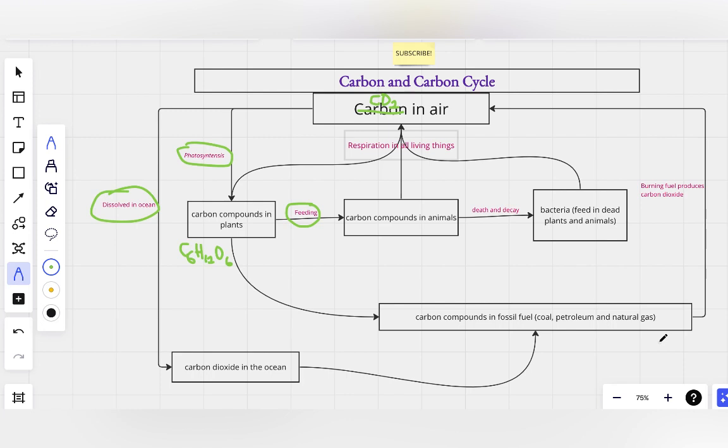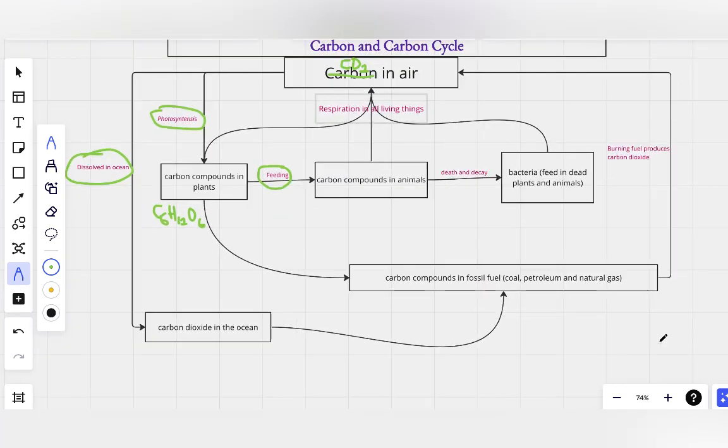You go to the UK, you go to China, they burn a lot of coal. Coal returns a lot of carbon dioxide to the air. Petroleum drilling, extraction, refining, all of this burning, and usage of the refined product, using petrol in your car. As you drive on the road, you're returning carbon dioxide to the air. As you cook in your house, you're returning carbon dioxide to the air. So we are returning so much carbon dioxide to the air that it's way greater than what we are doing to remove it, to clean up.